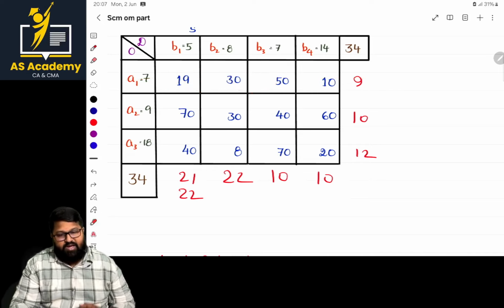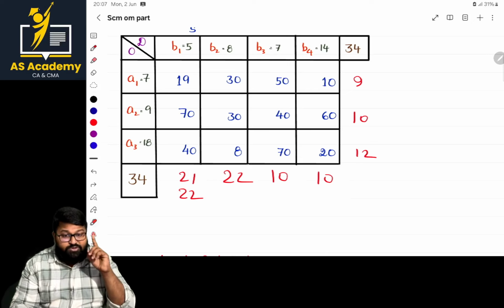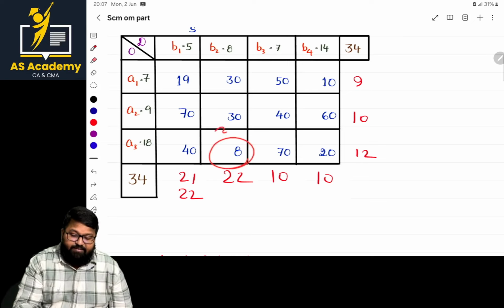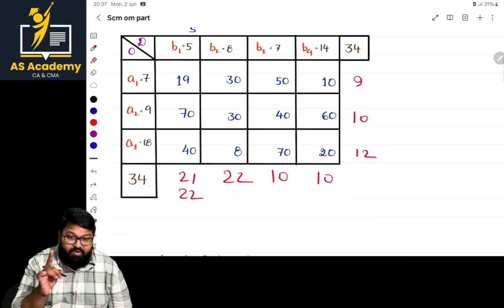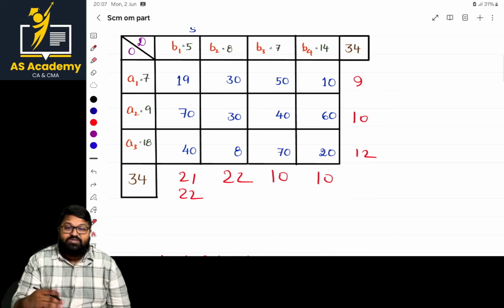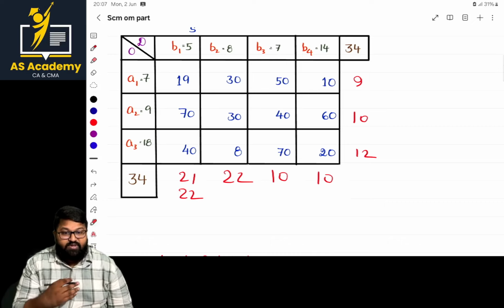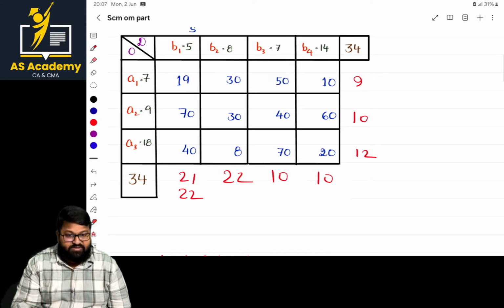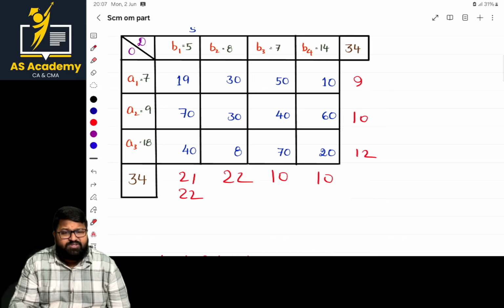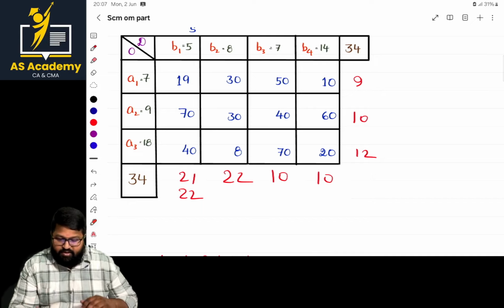Okay, am I clear? And one more most important thing, ma'am: for this 8, I'm allocating 8. Mention that number, because at the end, the transportation cost is important. And for the transportation cost, my humble request, as I have mentioned number of times at all levels in CMA Inter: whether the value is in units or rupees or kilometers, properly mention the measurement. If you don't mention it, it's a go. Okay, now what is next, sir?